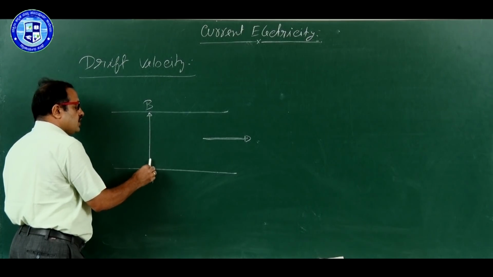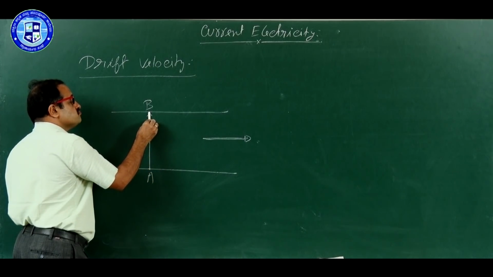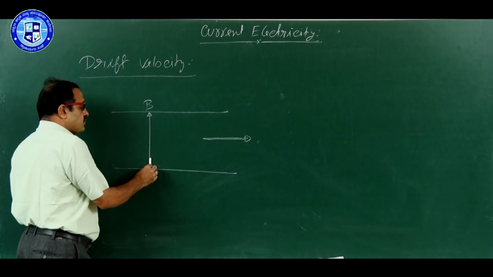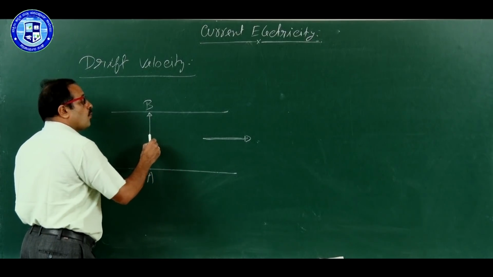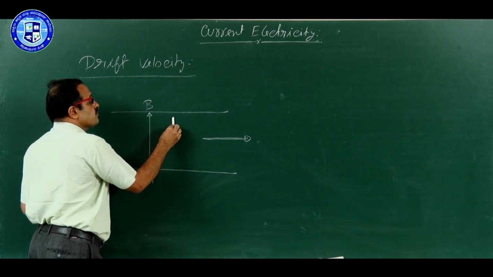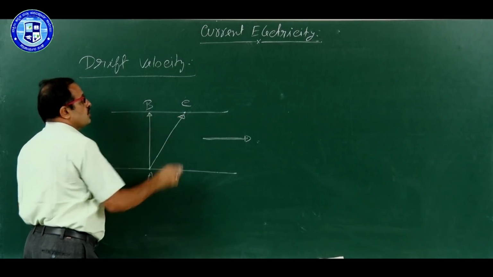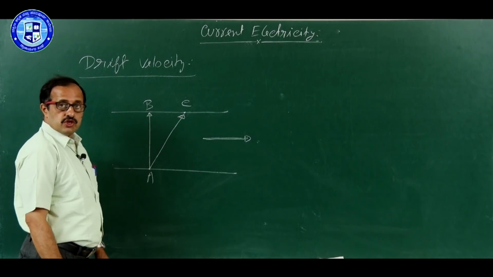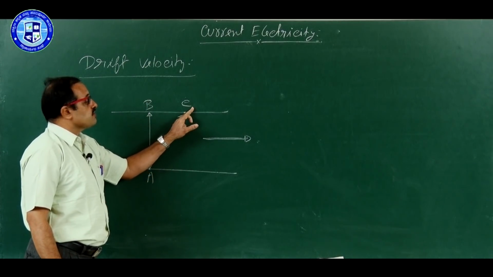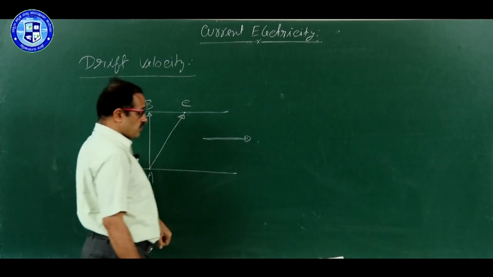my question is, if he swims like this, can he reach the point B? Definitely the answer is no. What is the reason for that? As he is swimming from A to B, the water flow will take him down. Therefore, he is going like this. He reaches the point C. Now, this is what we say drifting. He wants to go from A to B, but the water current will take him down, and he reaches the point C. So, drifting. This is one beautiful example for drifting.